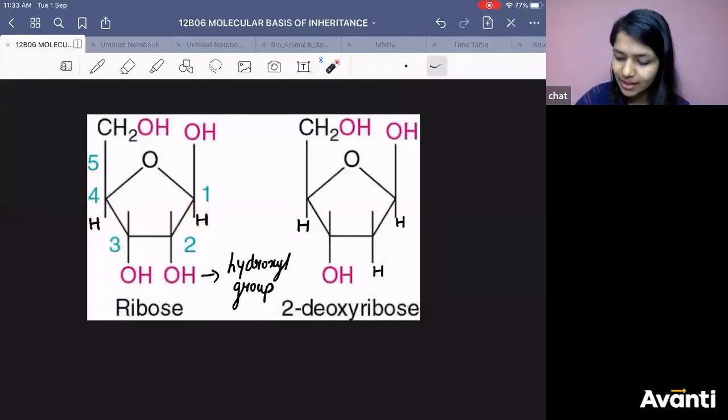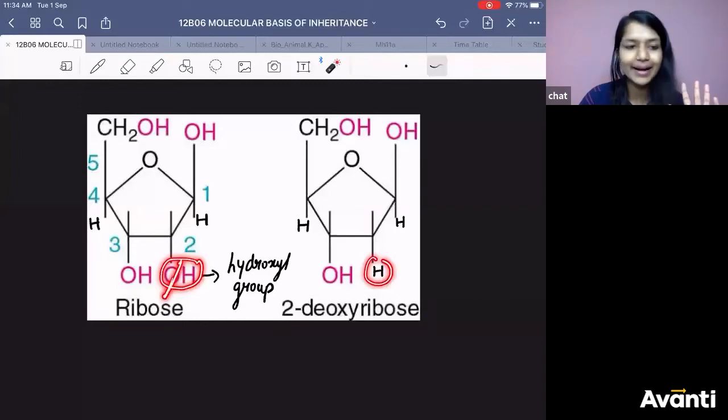In the closed diagram, these will be carbon. If nothing is mentioned, in the closed diagram, these will be carbon. If a free end is there, then that will be hydrogen. So this was hydrogen, this was hydrogen, this was hydrogen. So at the second position, instead of the OH group, that O has been removed and it has only hydrogen.